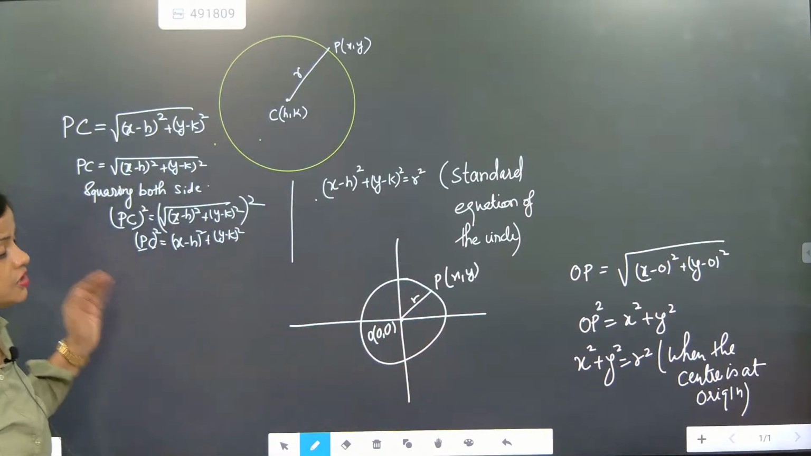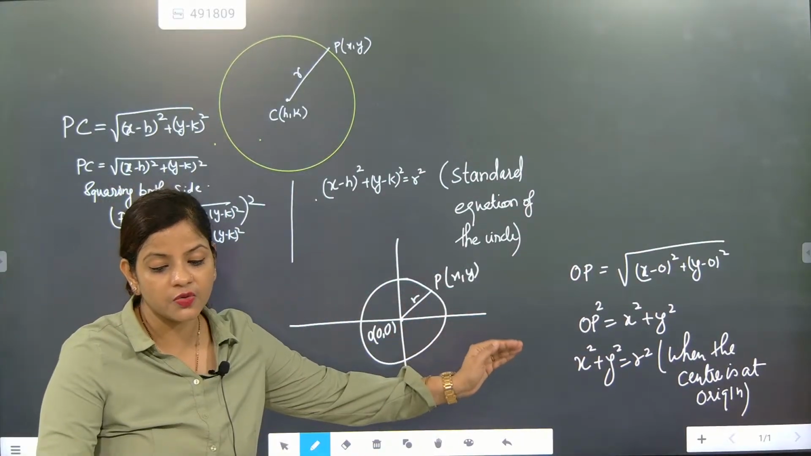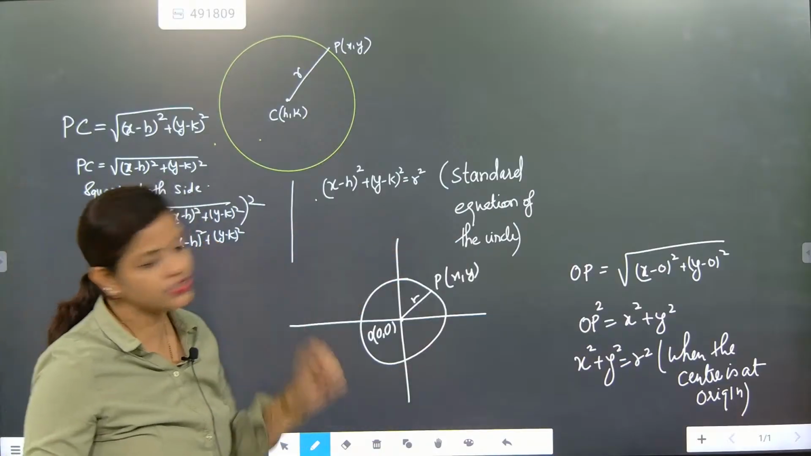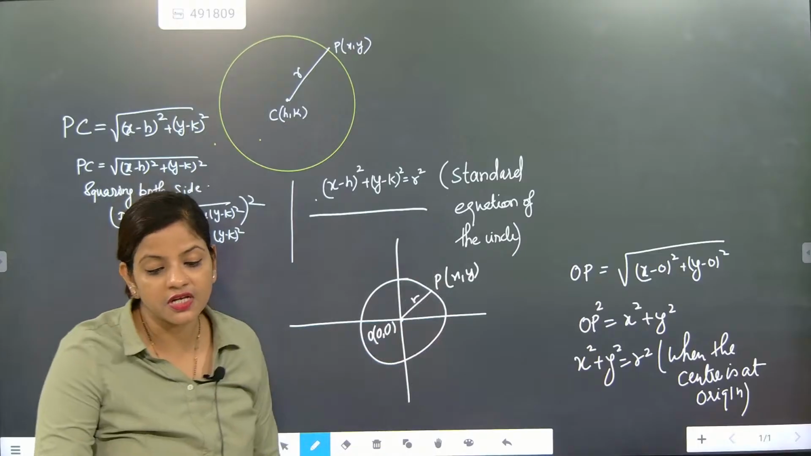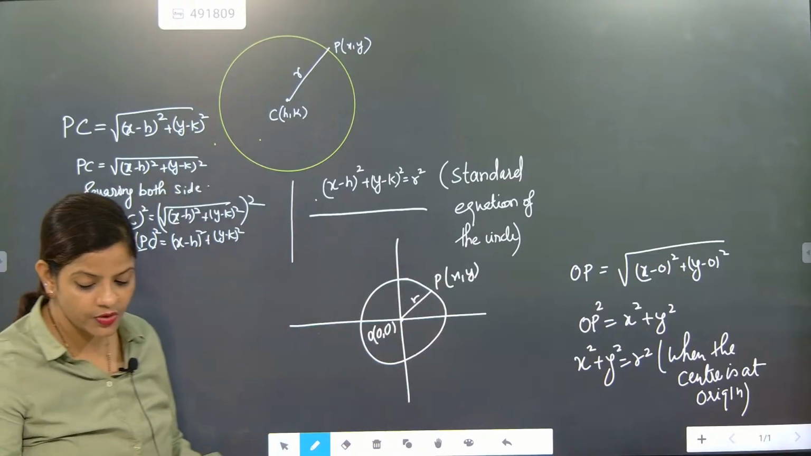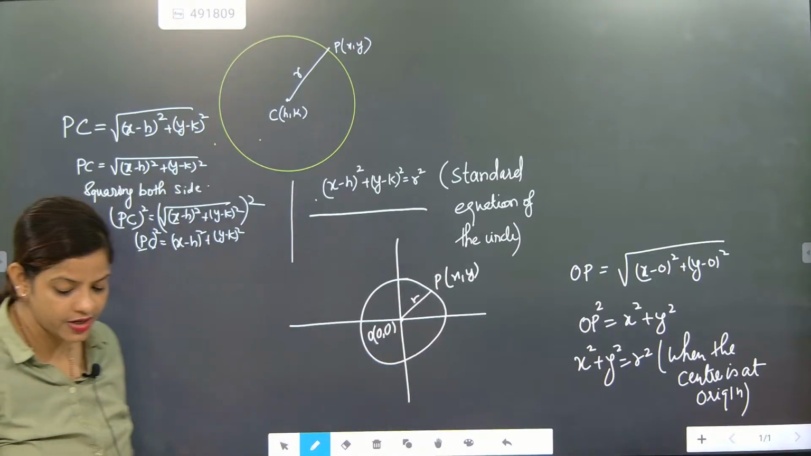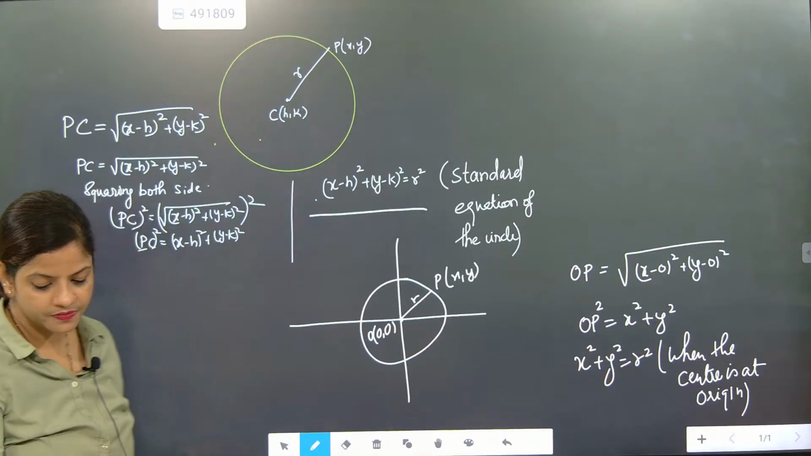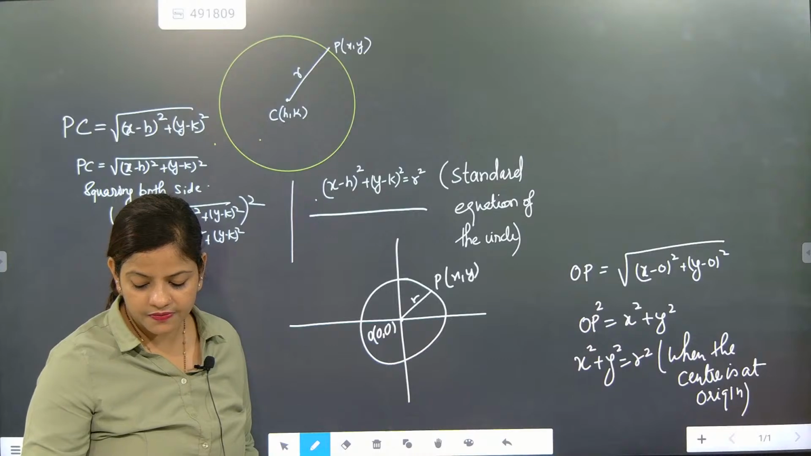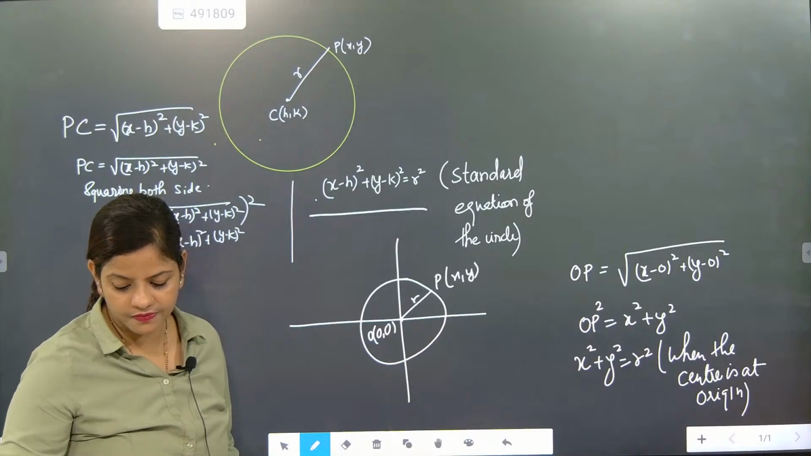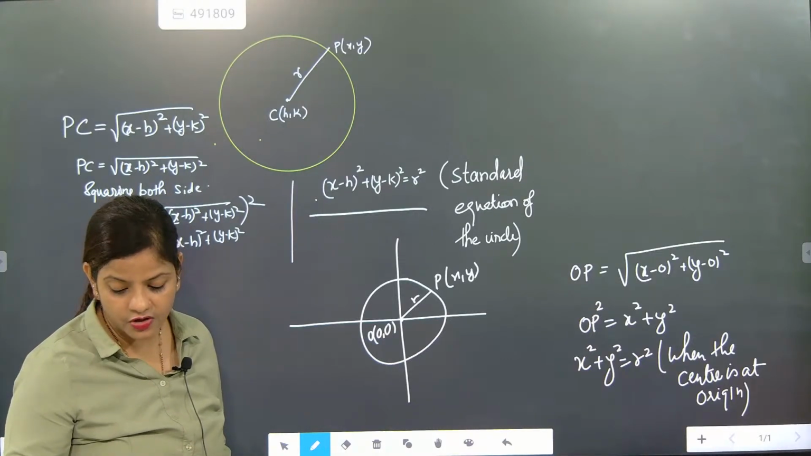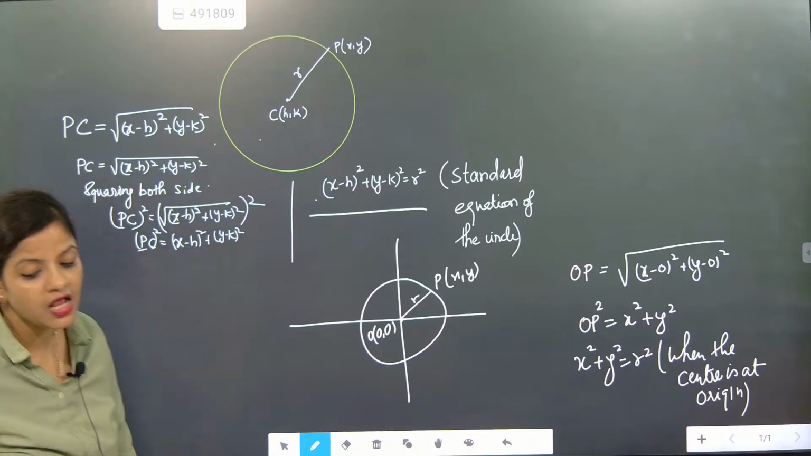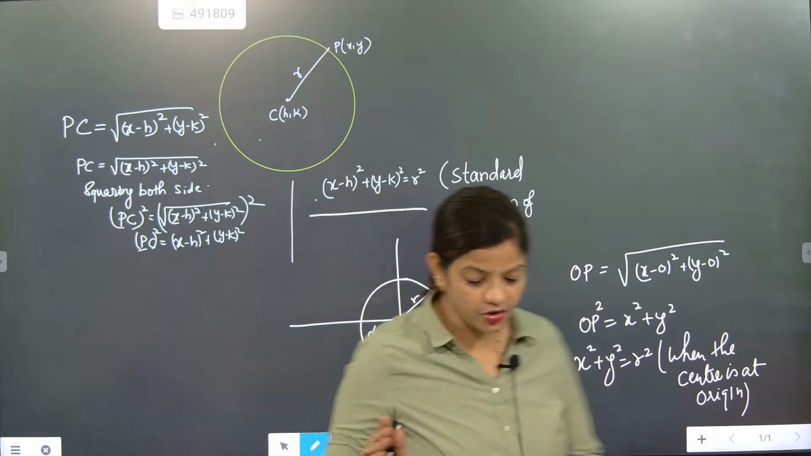So this will become x square plus y square is equal to r square. This is the equation of the circle when the center is at the origin, while (x minus h) whole square plus (y minus k) whole square is equal to r square is the standard equation of the circle. I hope you understood what the general equation and what the standard equation of the circle is.